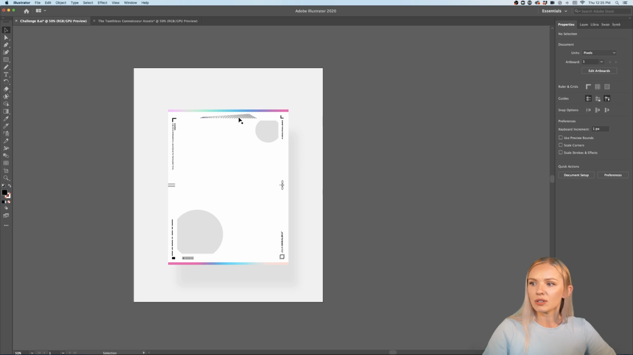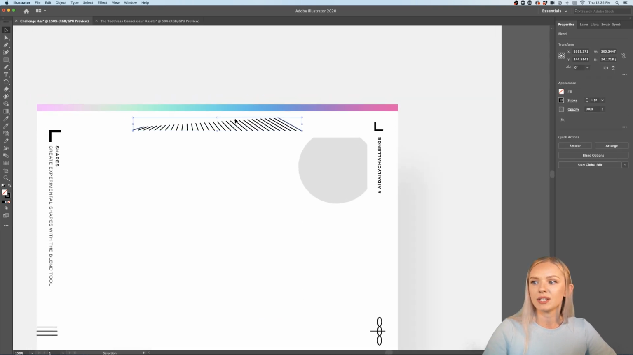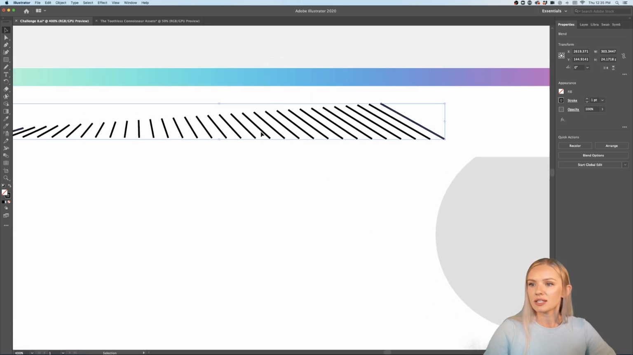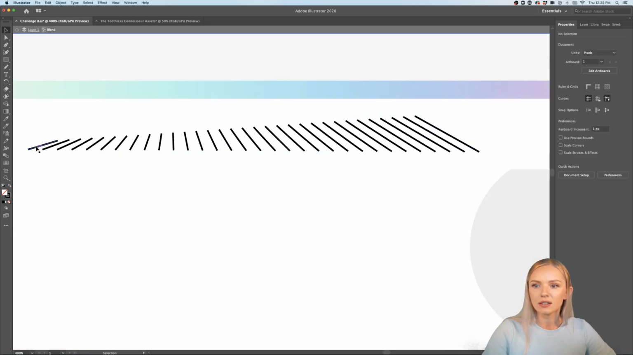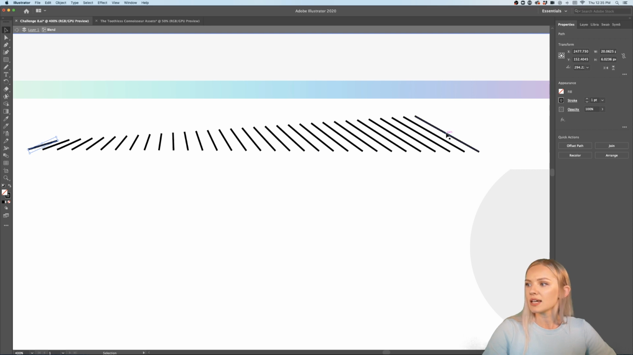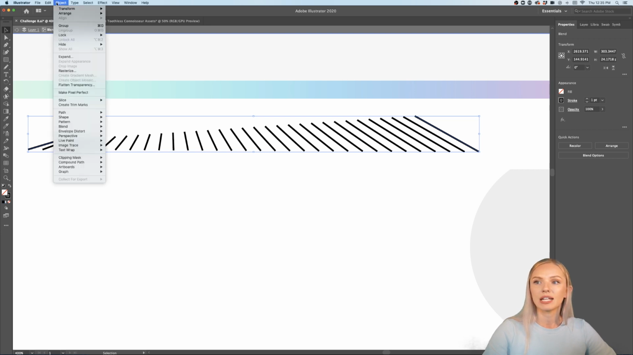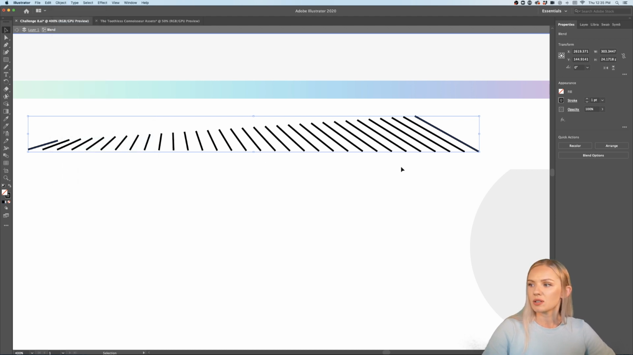Okay, so now what I want to do is, I already have a blend here inside. Feel free to modify that one as well. So basically what a blend does is it creates a bunch of steps between two objects. As you can see, we have one line and we have a second line, and the blend tool helped us create all of these steps in between. What I did here is I selected these two lines, and then I clicked Object, Blend, and Make. So this is how I got to this object here.